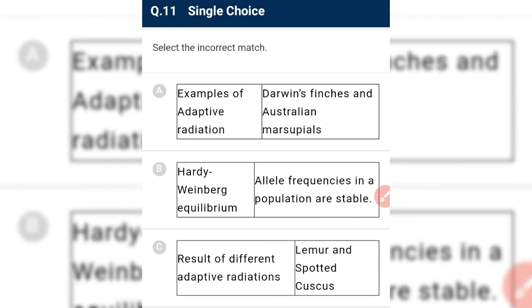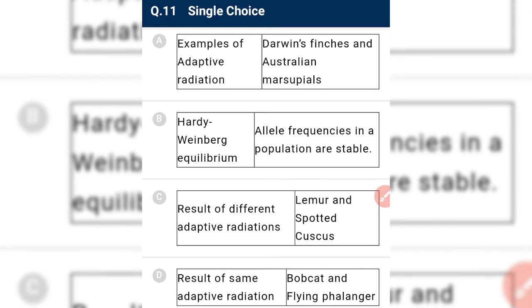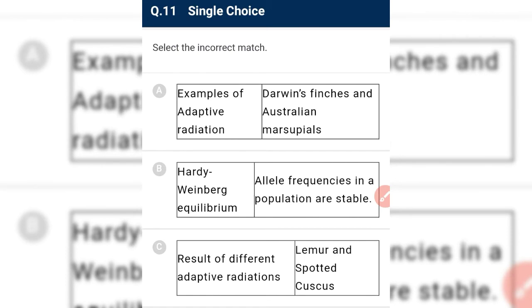Next. Select the incorrect match. We have to find out the incorrect one. First is an example of adaptive radiation, that is Darwin's finches and Australian marsupials. Yes, they are great examples of adaptive radiation, so the first is correct, and we have to find the incorrect statement. Next is Hardy-Weinberg equilibrium, that is, allele frequencies in a population are stable. Yes, it is absolutely correct. And the result of different adaptive radiation: lemur and spotted cuscus.